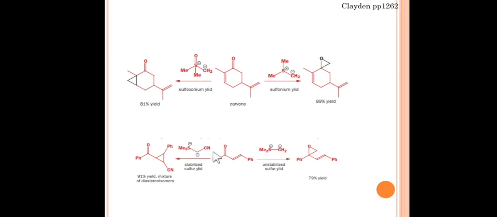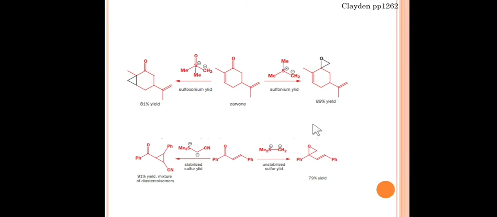You can see here, this is a stabilized halide. Because of this CN, this negative charge is stabilized, so it has plenty of time to react in a 1,4 manner. It will react in a 1,4 manner and form the cyclopropane ring with this double bond, and it will not affect the carbonyl group. But this is an unstabilized sulfur halide, that means it is reactive and will not have much time for the 1,4 addition, so it will go for 1,2 addition, and this CH2 is added to this carbonyl group and we get the epoxide ring.